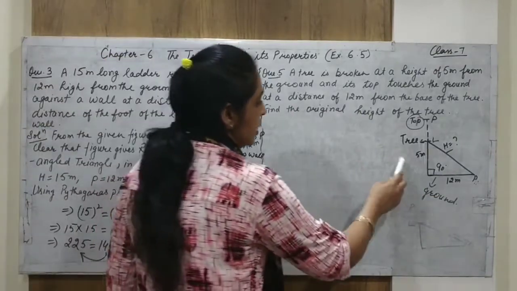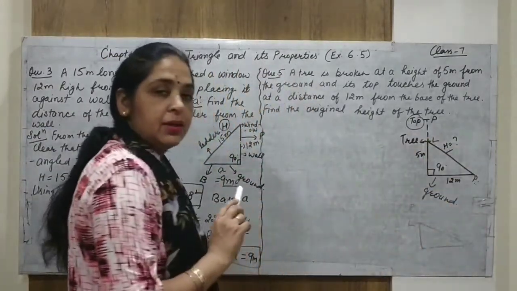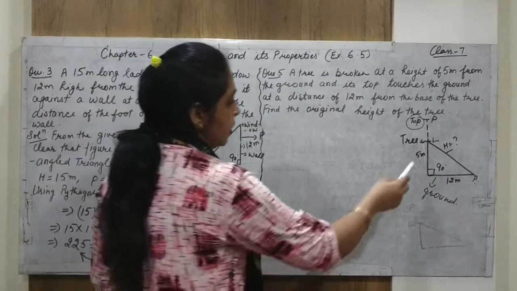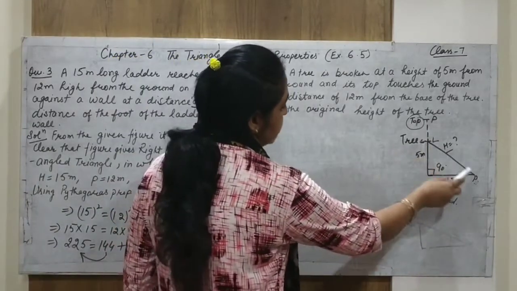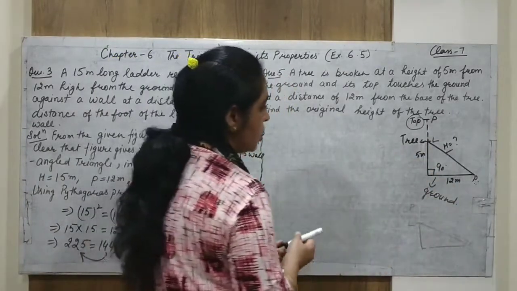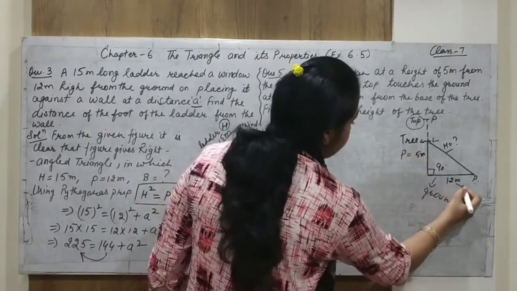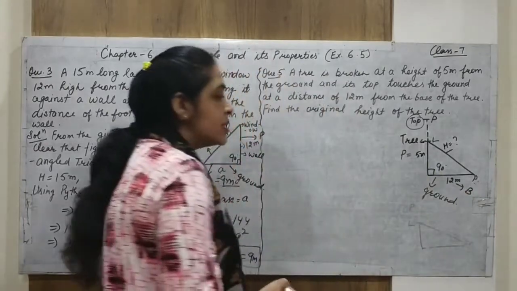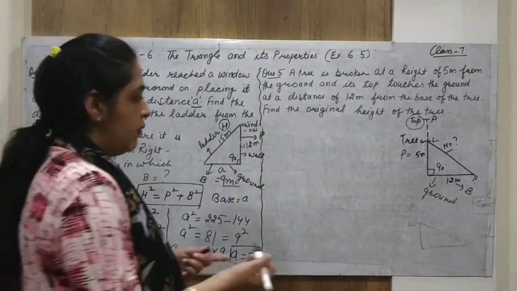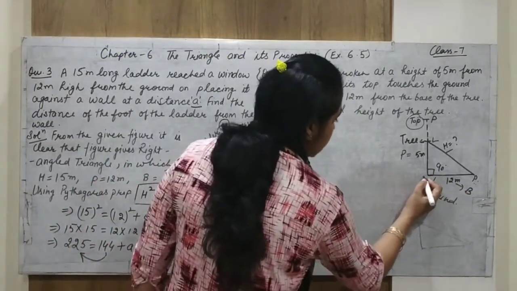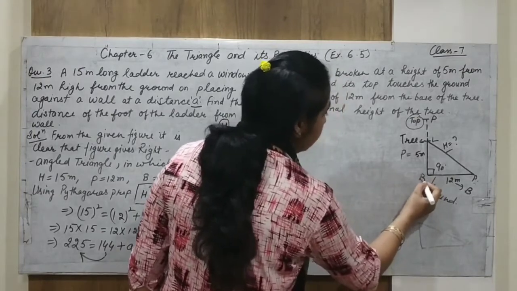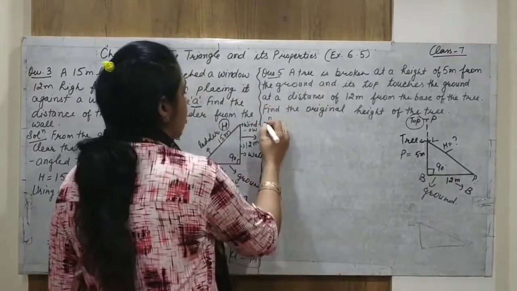So this is a right angle triangle. That's why I am saying that this height is actually the hypotenuse. And what is this height? 5 meters. This is the perpendicular and this 12 meters acts as the base. Alright, we can give names to this. Suppose BLP. Now solution.